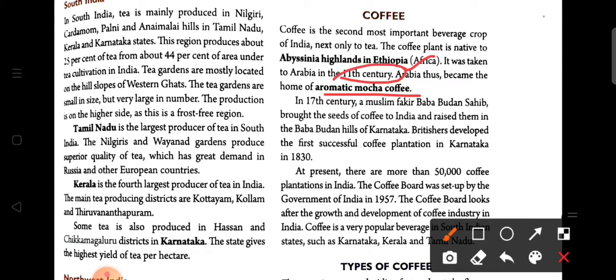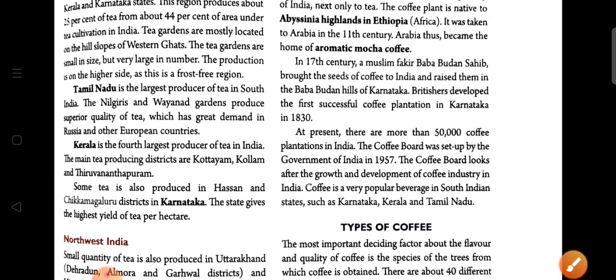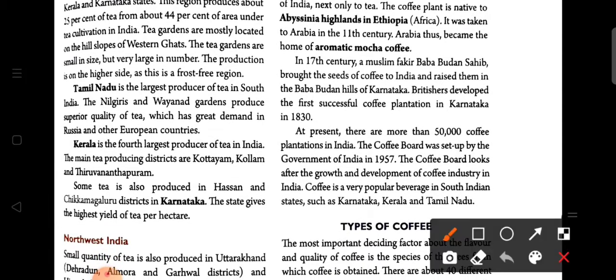in the 11th century. Now in the 17th century, a Muslim fakir Baba Budan Sahib brought the seed of coffee to India. So who introduced coffee to India is Baba Budan Sahib, and he is a Muslim fakir, and he raised them in the Baba Budan hill of Karnataka. So here we see that after the name of Baba Budan Sahib, that hill is named Baba Budan hill of Karnataka, and here in the 17th century he first brought the seed of coffee.